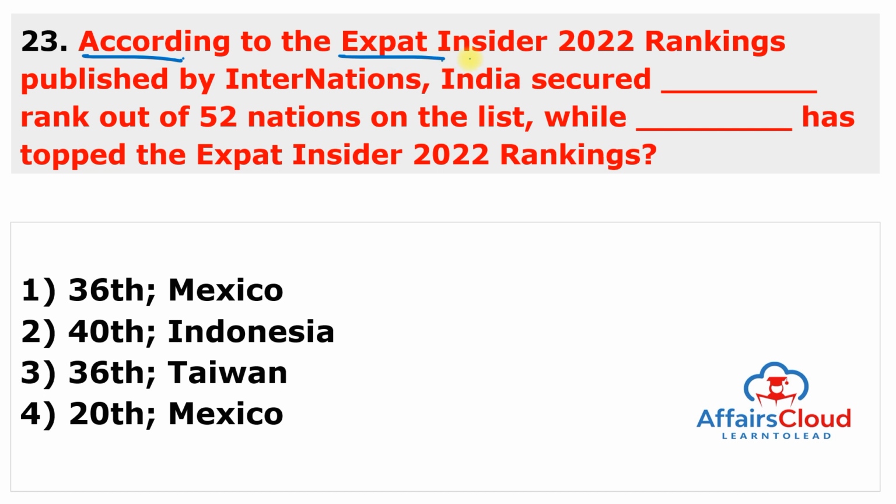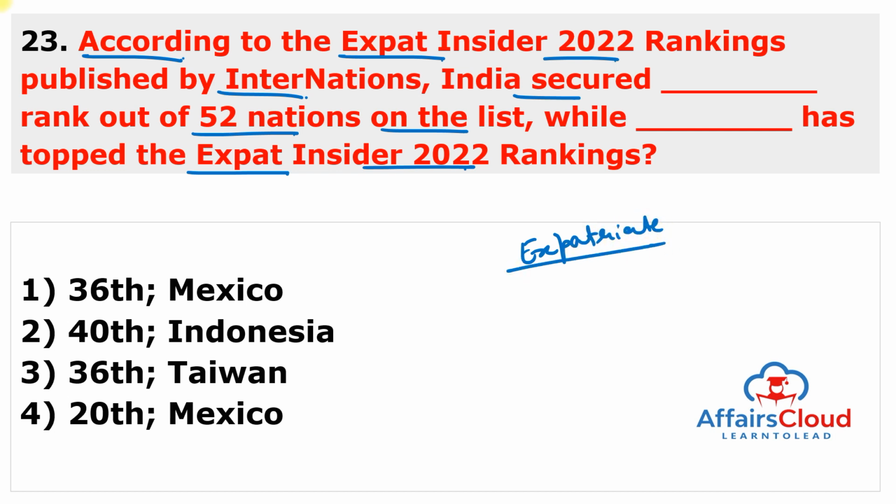According to the Expat Insider 2022 ranking published by InterNations, India secured dash rank out of 52 nations on the list, while dash has topped the Expat Insider 2022 ranking. Both things are important, but first of all, you have to remember the meaning of expatriate. The person who dwells outside of their nation of origin is also known as an expatriate, or expat.